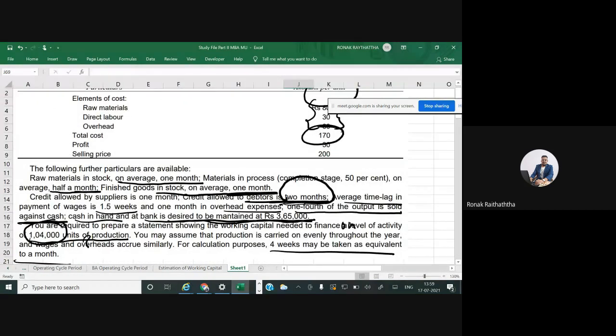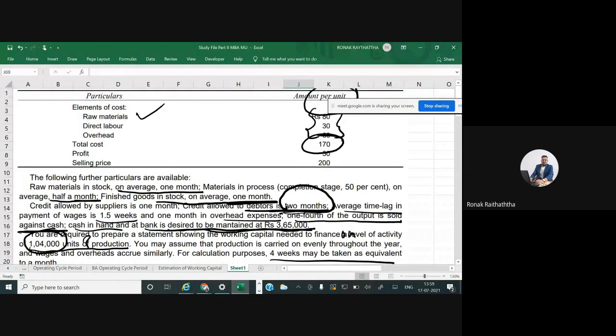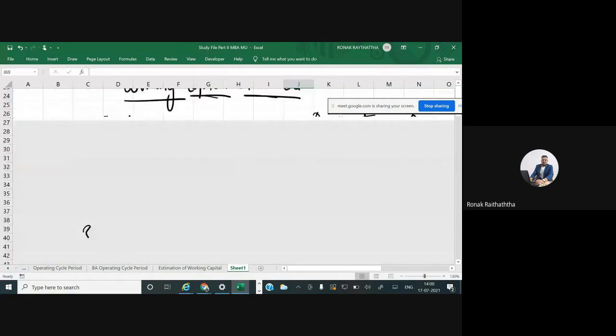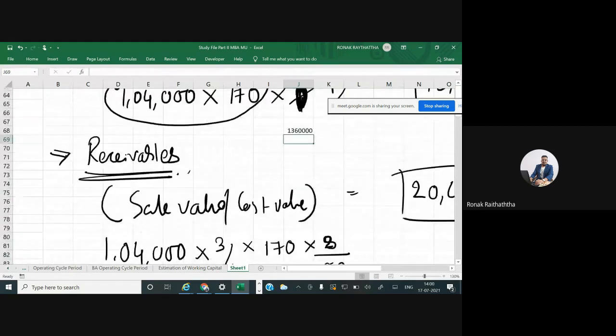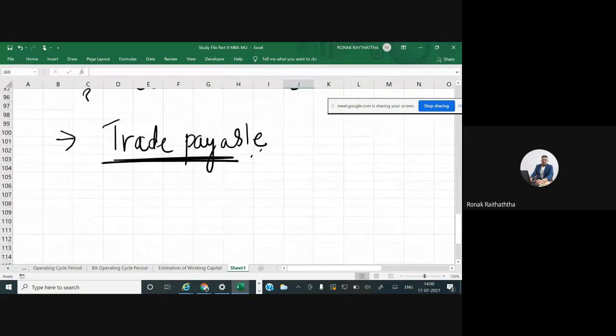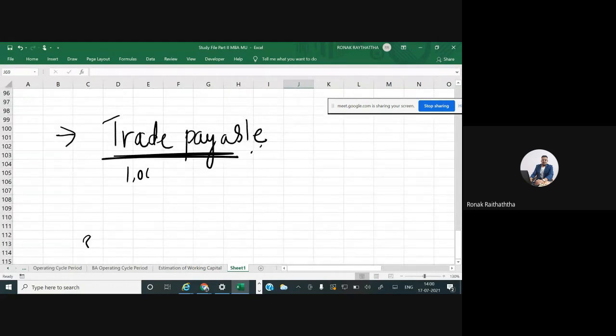You have purchased the raw material, right? So raw material cost will be incurred 80 rupees per unit. How many units are you going to produce? 1,04,000. So the trade payable will be 1,04,000 multiplied by 80, which is your raw material per unit.